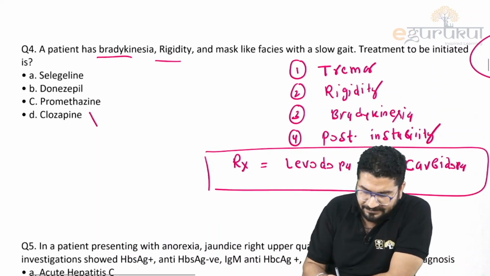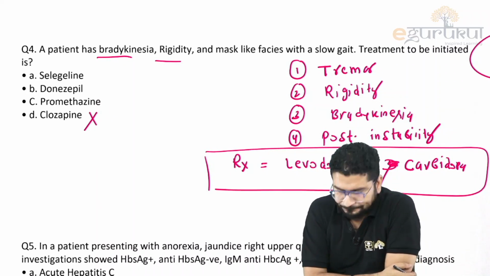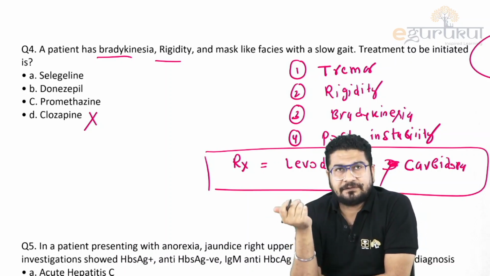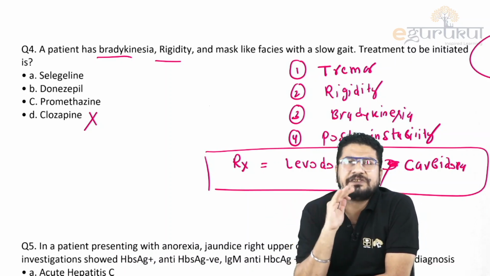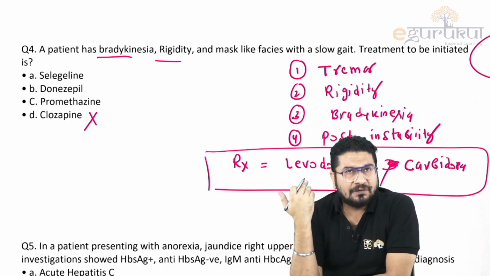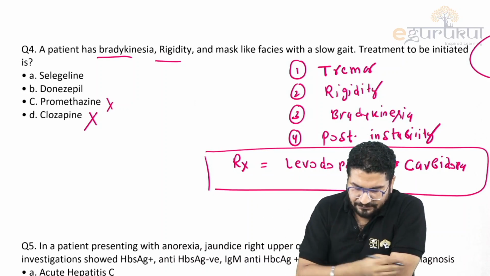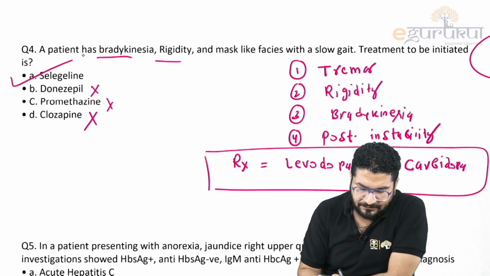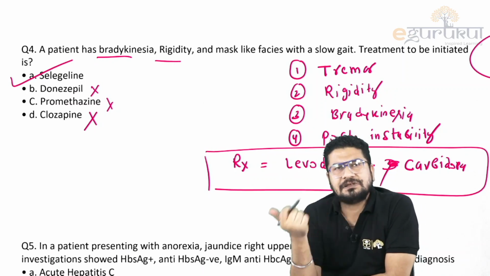So let me see. Clozapine is an atypical antipsychotic. Antipsychotic drugs, in fact, can cause extrapyramidal side effects. Clozapine causes minimal; it is usually seen with typical antipsychotics, but promethazine can also cause it. There is no use here. Donepezil is used in Alzheimer's. So we have selegiline. Remember selegiline, rasagiline, safinamide.